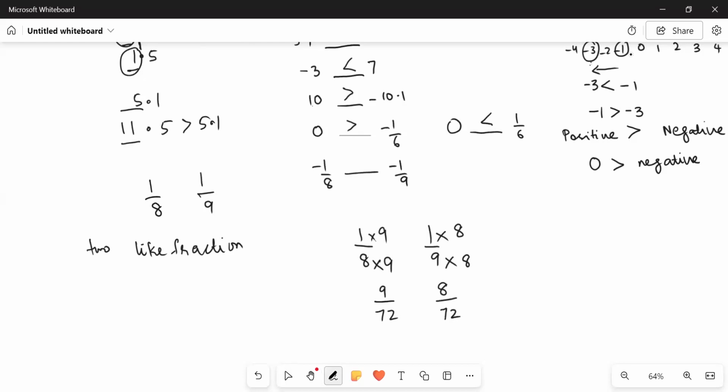Now, since both the denominators are the same, we can compare which one is greater. 9 upon 72 is greater than 8 upon 72. Similarly, if both become negative, that is -9 upon 72 and -8 upon 72, then the case would be reversed and -9 upon 72 would become smaller. So -8 upon 72 is equivalent to -1 upon 9. Therefore, it would be smaller than -1 upon 8.